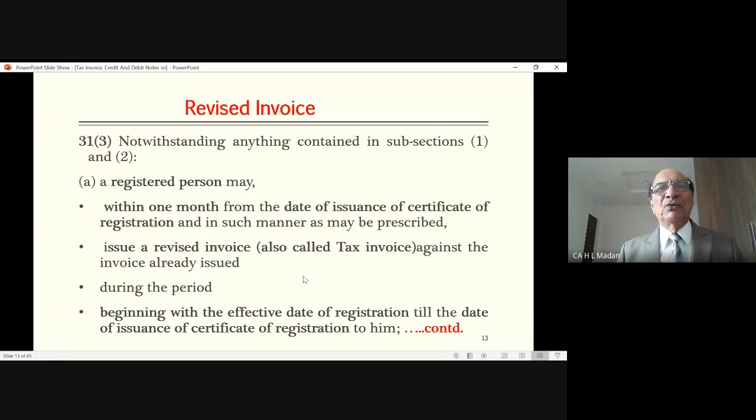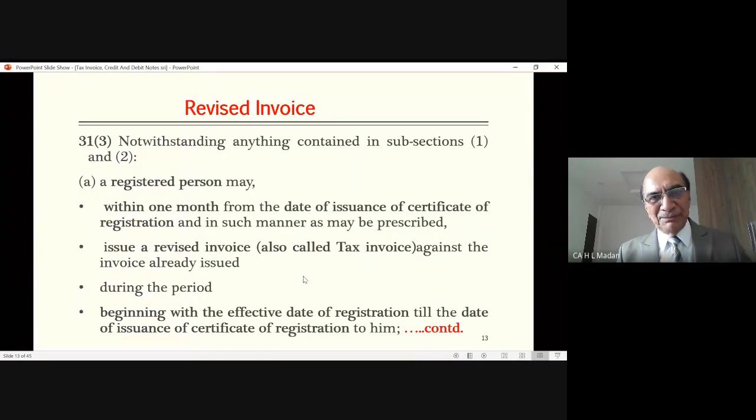So he says, once you get the registration, then you can issue revised invoices in place of earlier invoices which you have issued while conducting your business. And look, since you were unregistered there, you must have issued not tax invoices, but simple invoices.